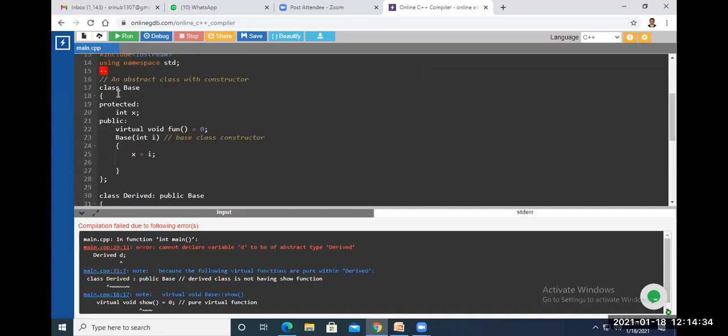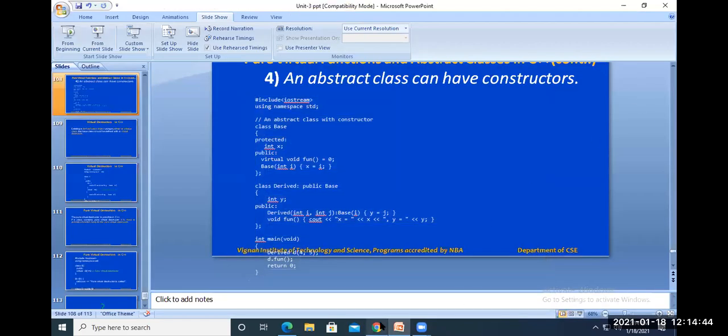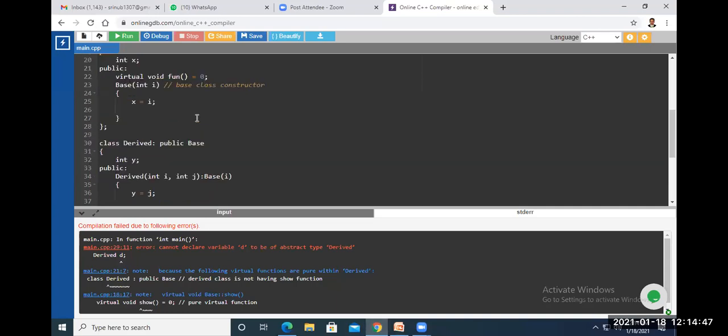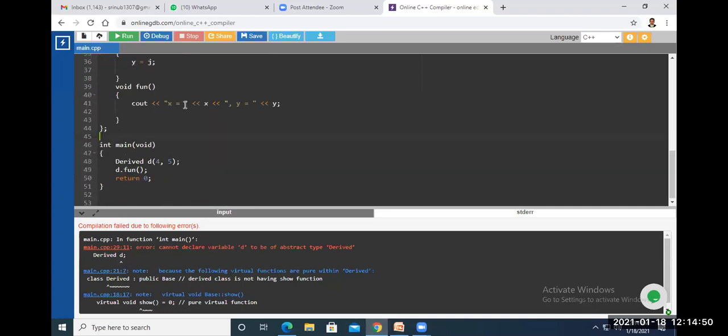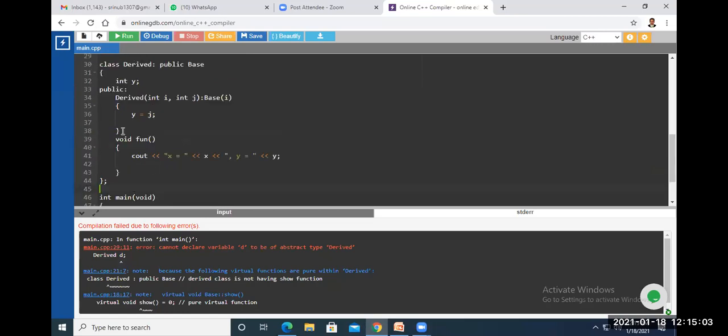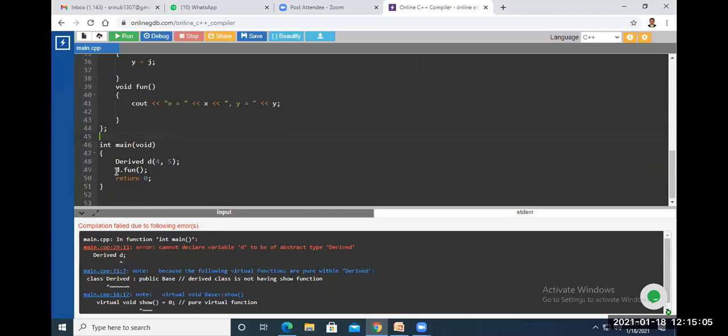Now you can see this is an abstract class, right? Class base is an abstract class which is having the constructor. That is the meaning of this point here. You can see the point: an abstract class can have constructors also. So it is having the constructor base I for initializing its own data member. Now I created the derived class object and passed the values 4, 5. So X is initialized with 4 and Y is initialized with 5 here, and d dot fun will call the virtual function. So we are calling the virtual function by using the derived class object only. So this is the derived class object, right?